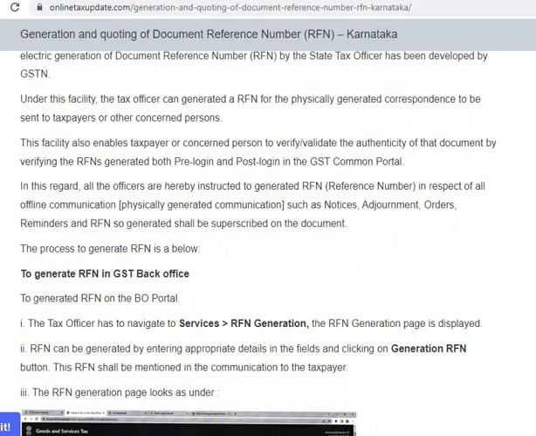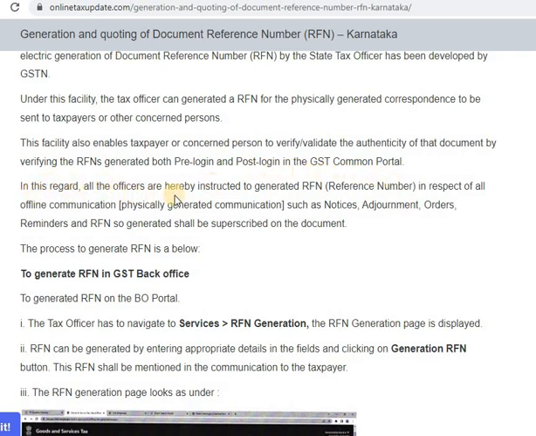Under this facility, the tax officer can generate an RFN for the physically generated correspondence to be sent to the taxpayer or other concerned persons. This facility also enables the taxpayer or concerned person to validate the authenticity of that document by verifying the RFN generated, both pre-login and post-login, in the GST Common Portal.